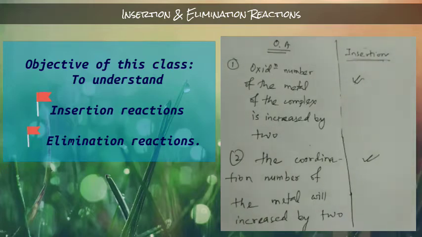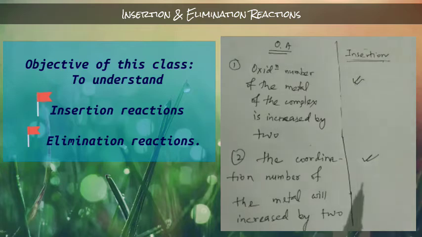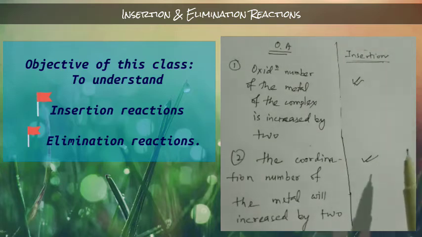That means the final product has the same coordination number of that metal; the metal exhibits the same coordination number in the product also.